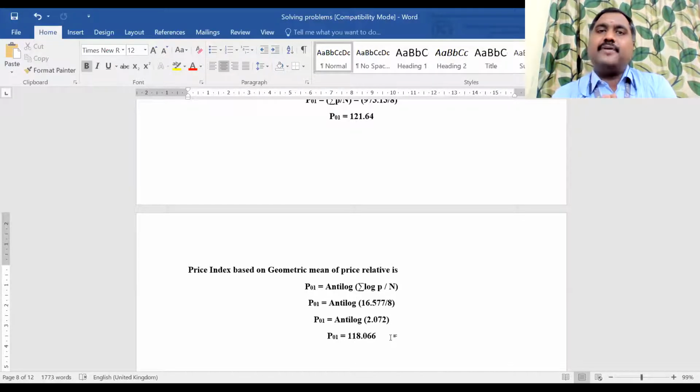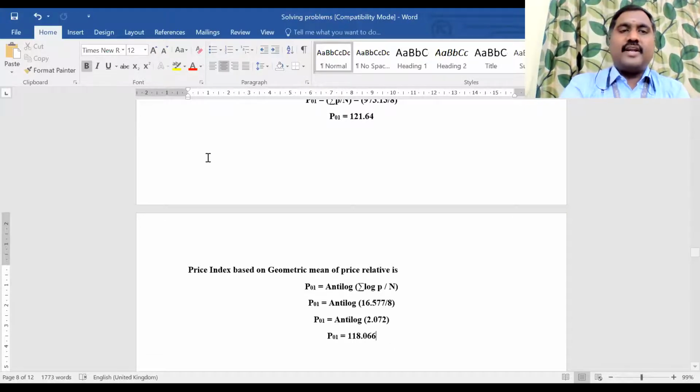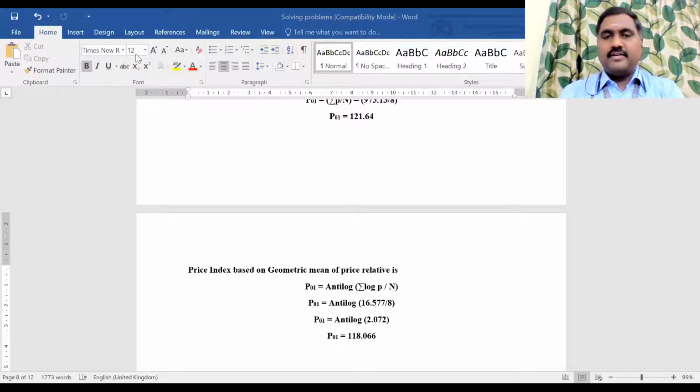The price index number for the given commodities by using the simple average method is rupees 121.64, and the price index value by using geometric mean is rupees 118.066. So this is the way to solve your problem. I think you are clear, right? Any doubts? If you have any doubts, you can ask me.